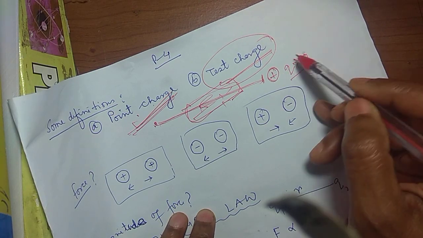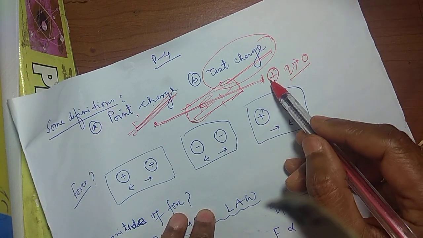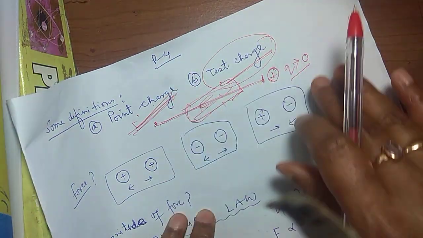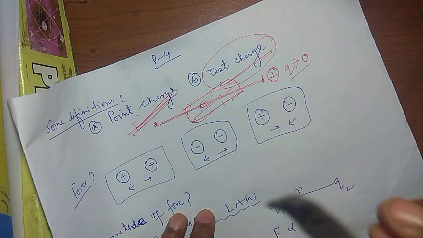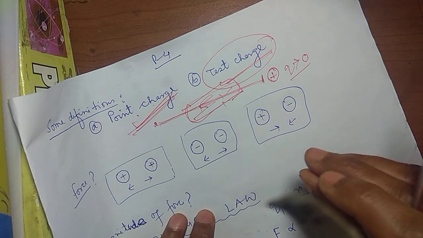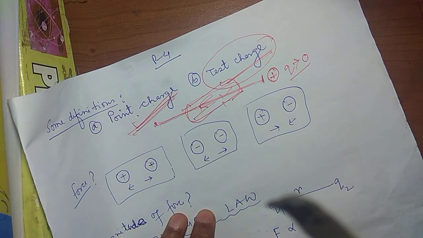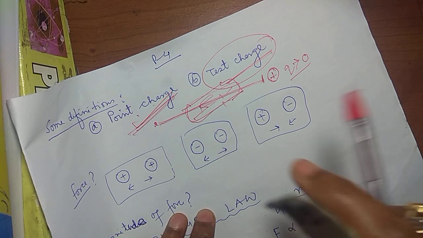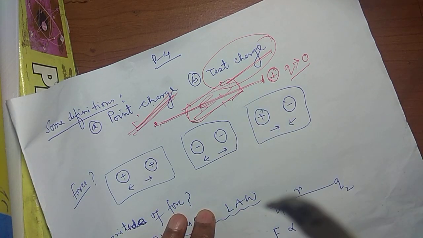So the charge value is very small, so that it does not affect the charge distribution that exists. So whenever I say test charge, I have to keep in mind the value of this charge is very small. Point charge means the dimension of the charge is very small relative to the point from which I am considering it.